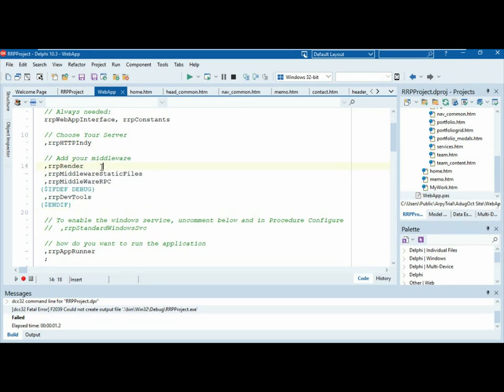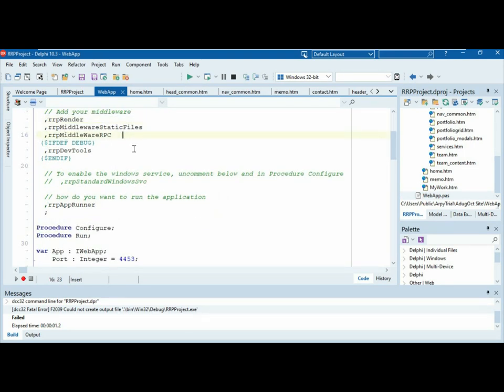And if we don't want to do rendering, we just take it out. We're serving up files, so that means we want to act as a web server that can dish back files, mainly because all that bootstrap stuff is just files that it's loading from the server folder. So we need static files. If you don't want to serve files, just take that out. You just only have web endpoints.